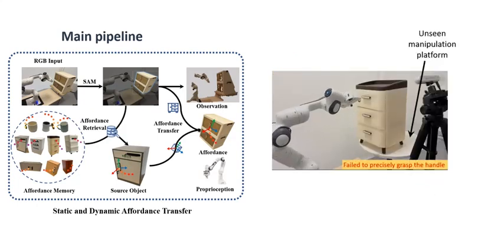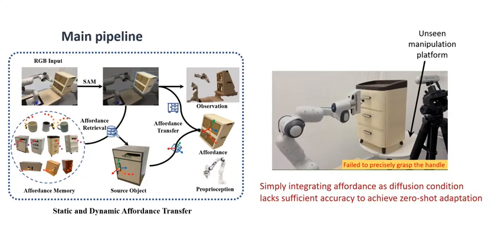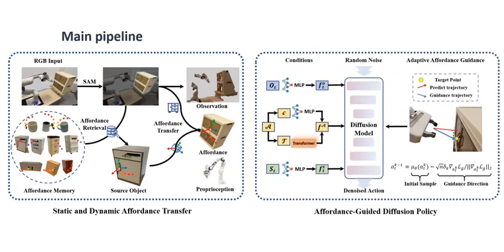However, solely integrating transferable affordance as the diffusion condition is insufficient, as it is only utilized during the diffusion training process and excluded from the diffusion sampling process. To address this, we introduce an affordance-guided sampling process for diffusion policy. The affordance guidance is defined as the distance between the robot's end effector position and the static affordance. This guidance during the diffusion sampling process can effectively steer the diffusion output distribution toward the target point.